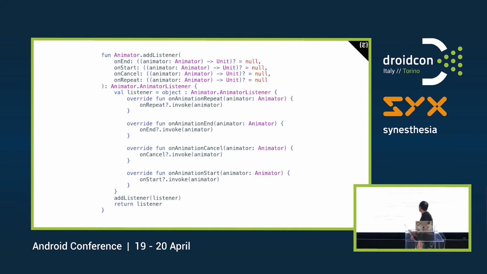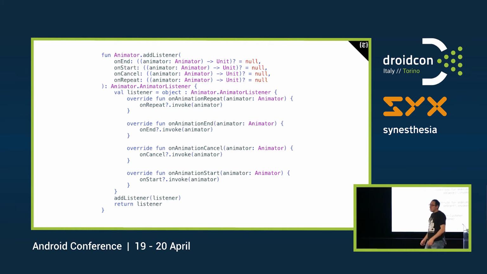What they did is just wrap the animation listener and add it right after its creation, and then create a set of extension functions and pass the different functions we see there: onEnd, onStart, onCancel, onRepeat, so that every time we have a function that is not null, we invoke it. So if we call, for instance, doOnStart and doOnCancel, we're actually creating two of these, which is a reasonable trade-off.